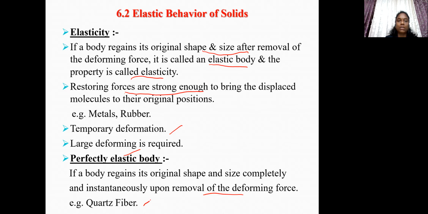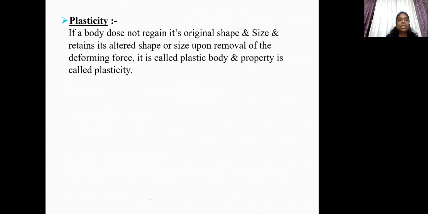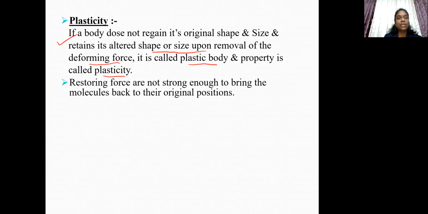Now, let us see what is meant by plasticity. If a body does not regain its original shape and size and retains its altered shape or size upon removal of the deforming force, then such a body is called as plastic body, and property possessed by body is called as plasticity. In case of plastic bodies, restoring forces are not strong enough to bring the molecules back to their original